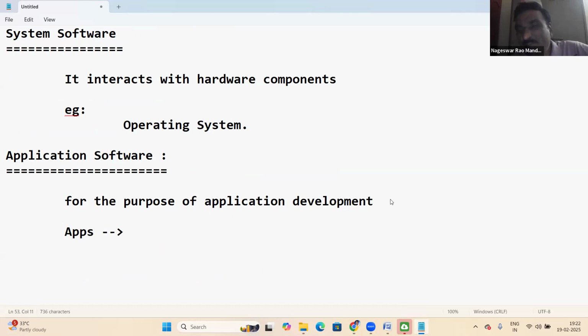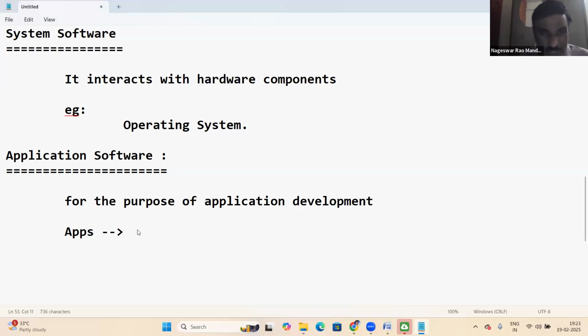In our daily life, we are using many applications, working with many applications. For example, in your mobile, there are many applications. Which is the most used application in your mobile? Can anyone answer this?